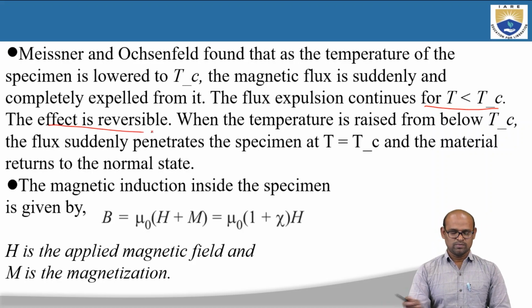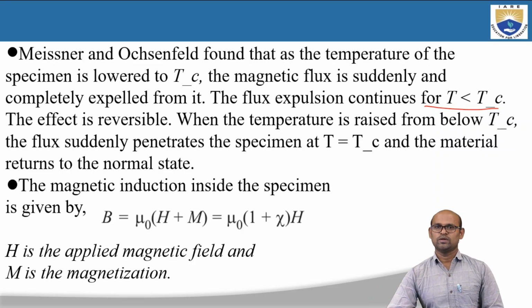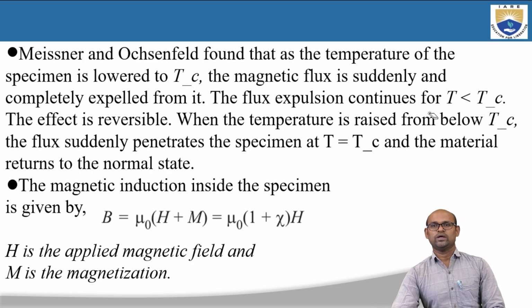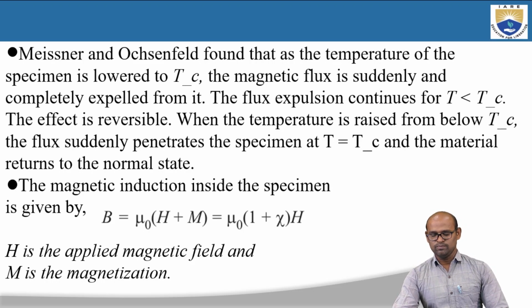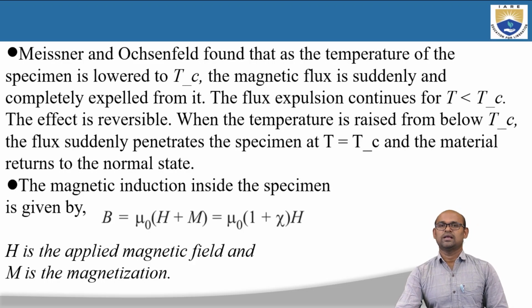That means as we start from 0 Kelvin and slowly increase the temperature, we will find that up to T less than Tc, the flux lines will be expelled, and when T reaches Tc, the magnetic flux lines will pass through the material. That is why we say that this Meissner effect is reversible. When the temperature is raised from below Tc, the flux suddenly penetrates the specimen at T equal to Tc, and the material returns to the normal state.